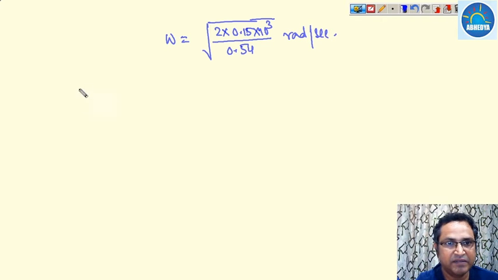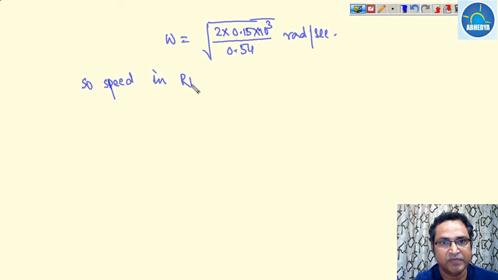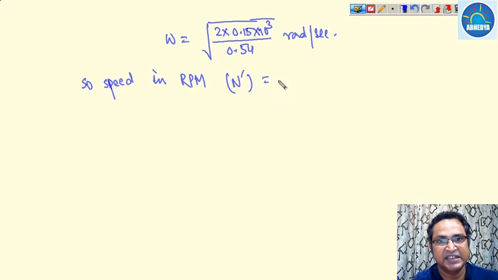So the speed in RPM will be given as n dash. How to calculate? Omega is equal to 2 pi n upon 60, so n is 60 omega divided by 2 pi.